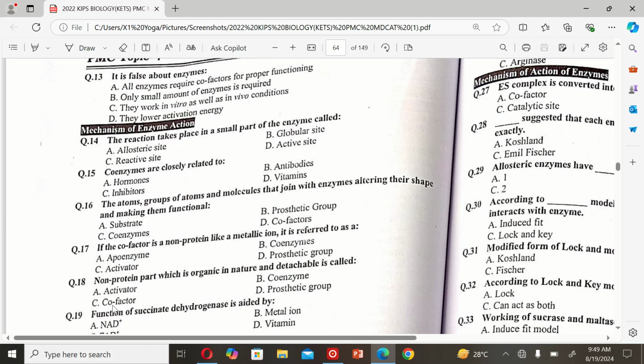The next MCQ is: the non-protein part, which is organic in nature and detachable, is called A. activator, B. coenzyme, C. cofactor, and D. prosthetic group. So the correct option is C, cofactor. Sorry, B, coenzyme.